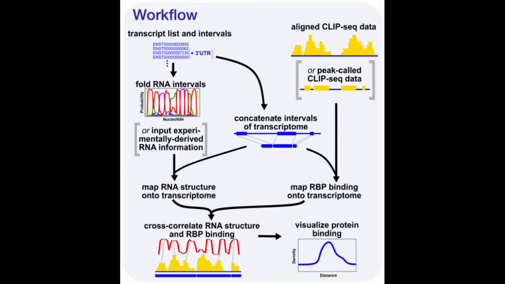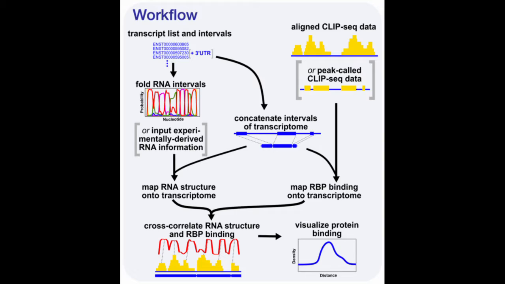nearBynding has three inputs. First, aligned reads from a CLIP-seq experiment, which detects where a protein of interest has bound to an RNA. Second, a list of expressed transcripts or transcripts of interest. And third, the region of the transcriptome you're interested in, such as 3' UTRs or unspliced transcripts.